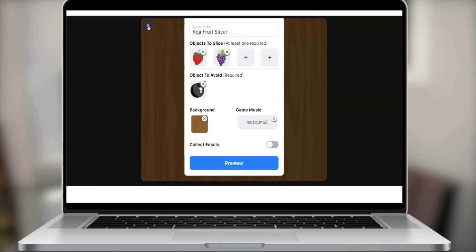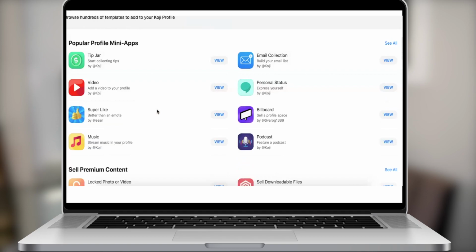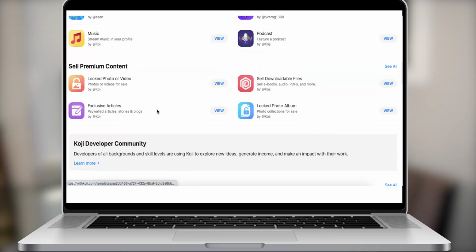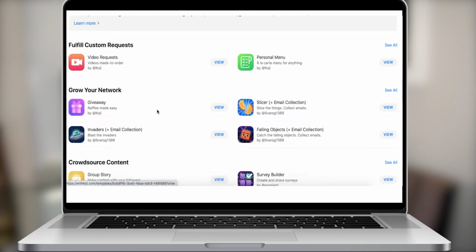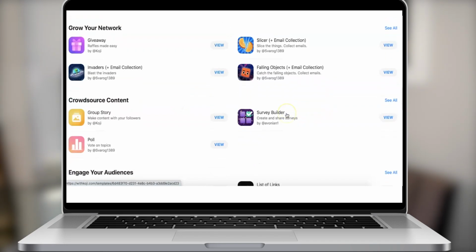So these are just fun, creative ways that creators can grow their engagement, because yes, there's monetization, but you could also just put these in your link in bio, right? You could have these different games like Invaders or Falling Objects, and it shows you exactly how to do it.